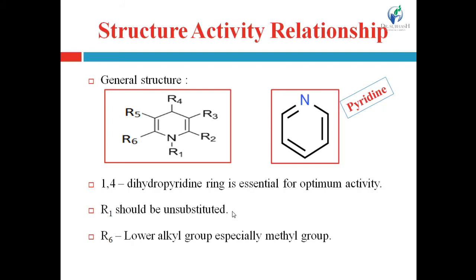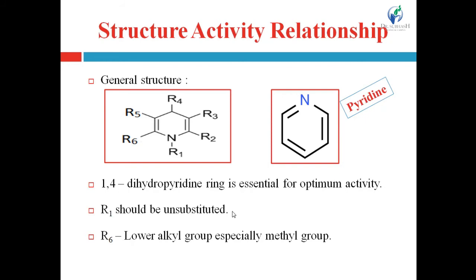If we prepare the substitution at the nitrogen, then this substitution is the type which can be easily removed within the body. That means it should be like a prodrug, which inside the body gets metabolized and converted into active form.